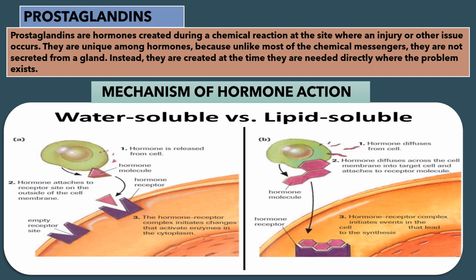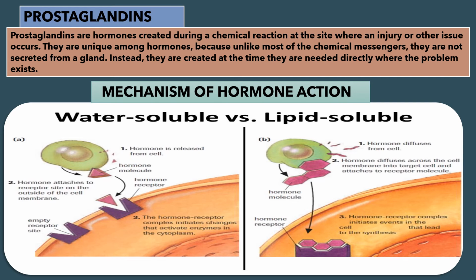Now the last hormone of this chapter, that is prostaglandins. Prostaglandins are hormones created during a chemical reaction at the site where an injury or other issue occurs. They are unique among hormones because unlike most of the chemical messengers, they are not secreted from a gland. Instead, they are created at the time they are needed directly where the problem exists.